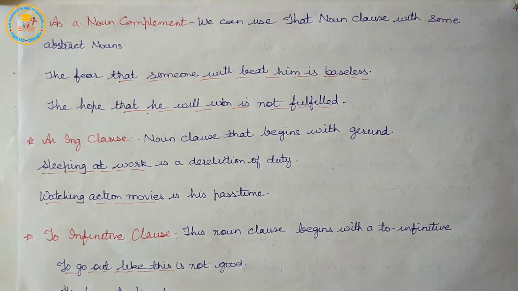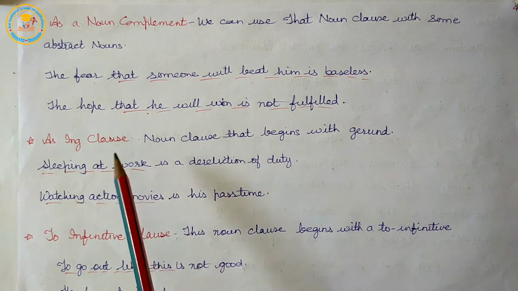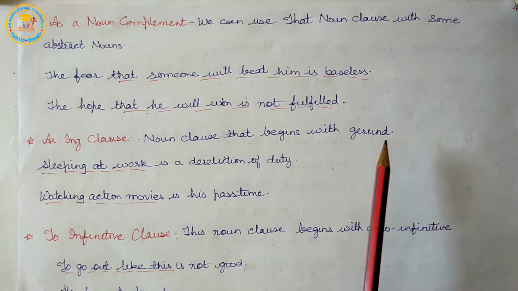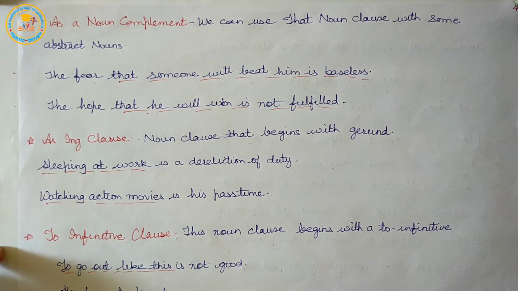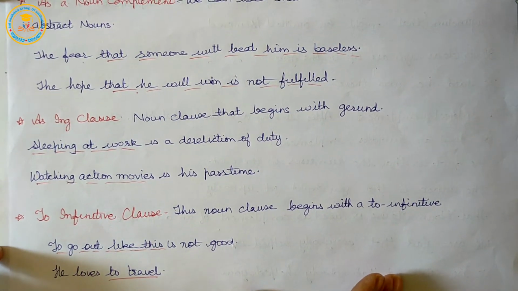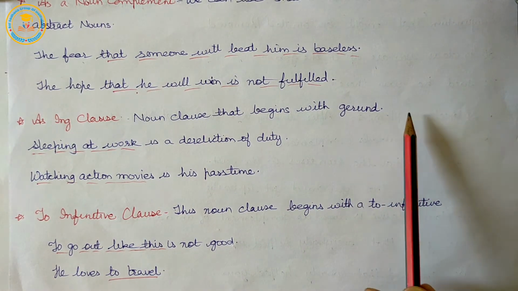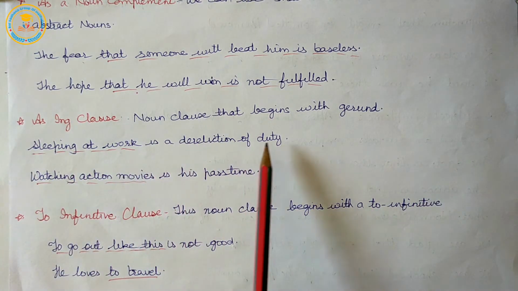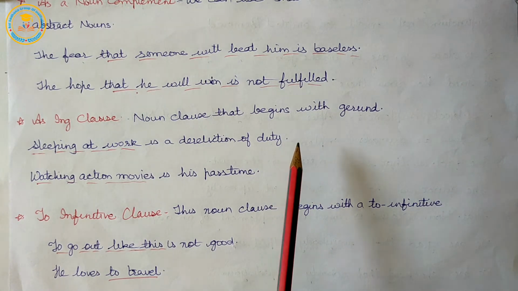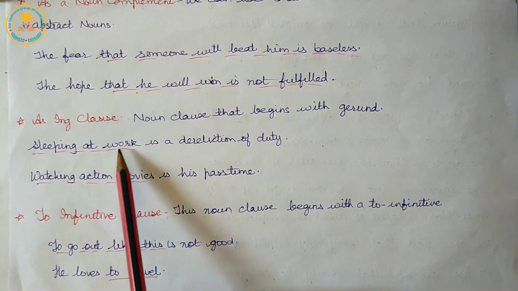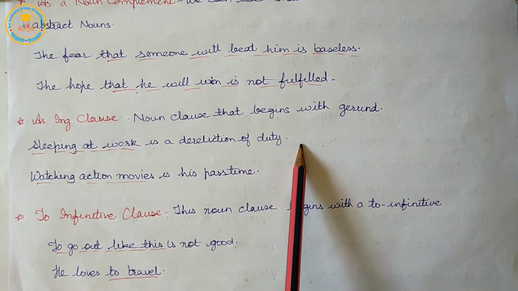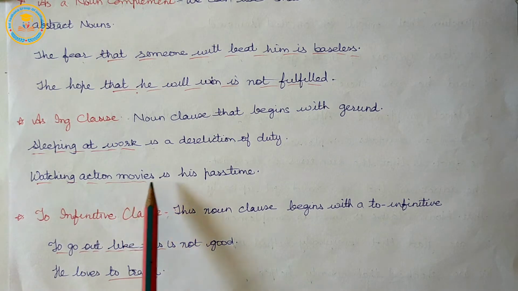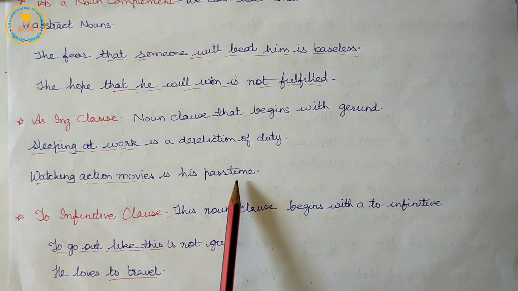Next, as in ing clauses, noun clauses can begin with a gerund, or you can say ing. Sleeping at work is a dereliction of duty. Watching action movies is his pastime.